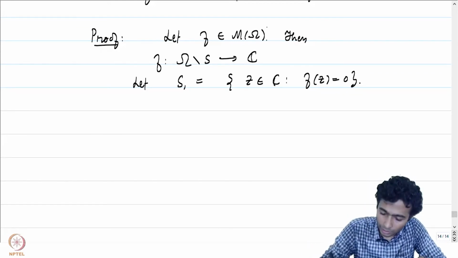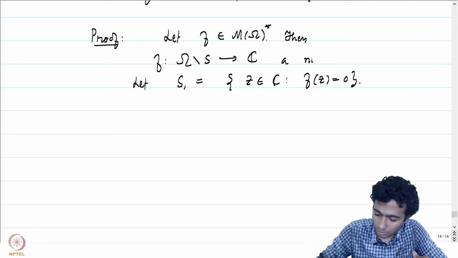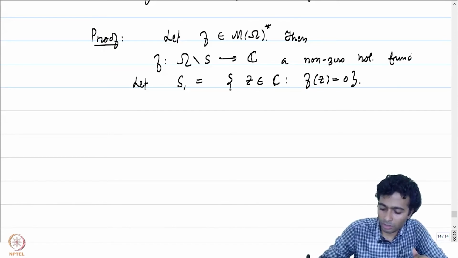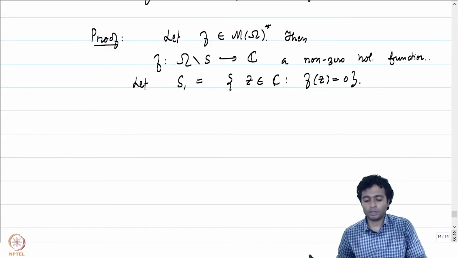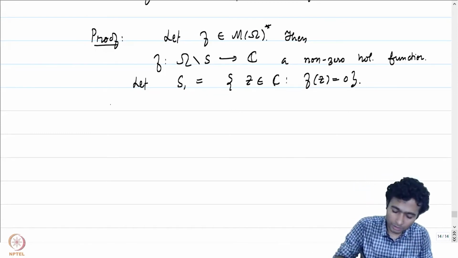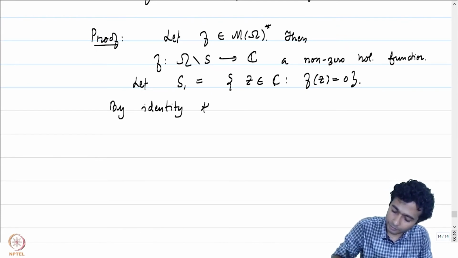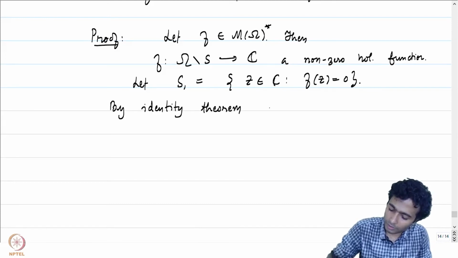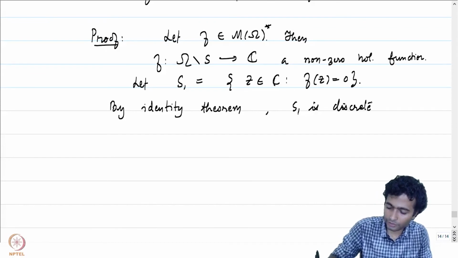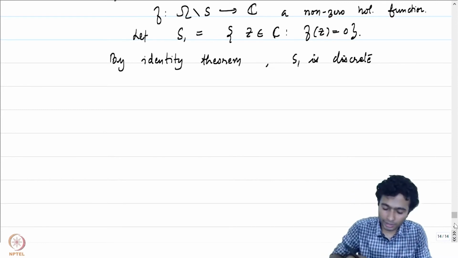Let f be in the non-zero meromorphic functions on omega. It means f is a non-zero holomorphic function on omega minus S. So that means that the zeros are going to be discrete by the identity theorem. By the identity theorem, S1 hence is a discrete set, and therefore S union S1 is discrete.